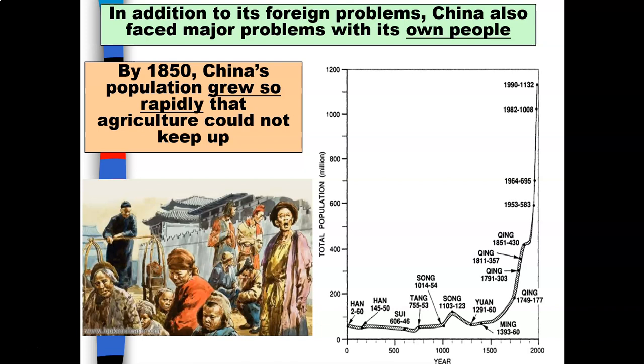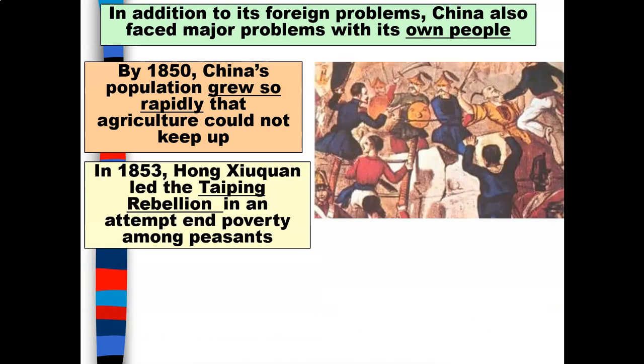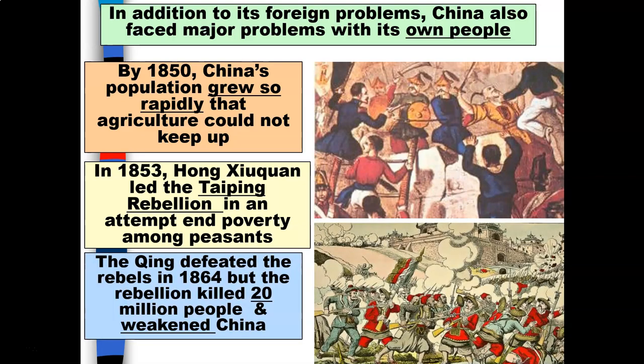By 1850, China's population grew so rapidly that agriculture could not keep up. In 1853, Han Shikam led the Taiping Rebellion in an attempt to end poverty among peasants. The Qing defeated the rebels in 1864, but the rebellion killed 20 million people and basically weakened China.